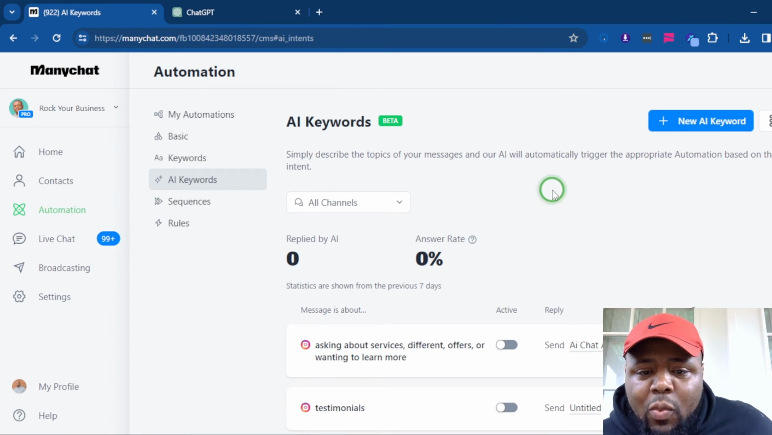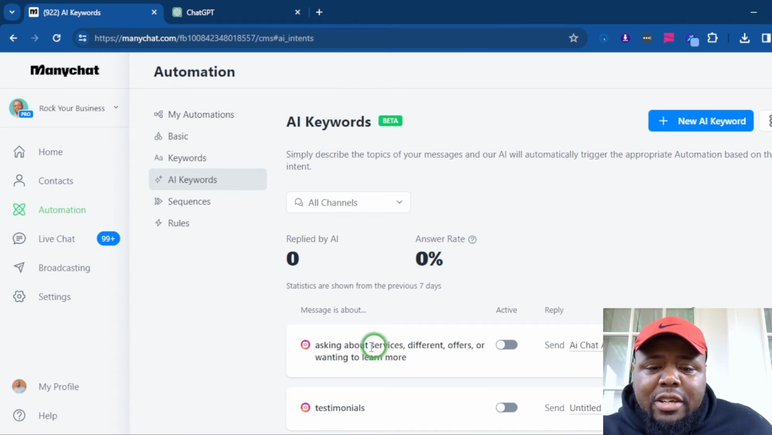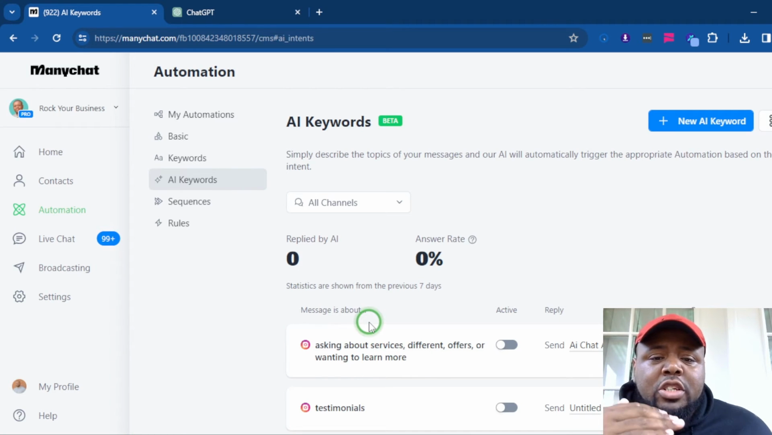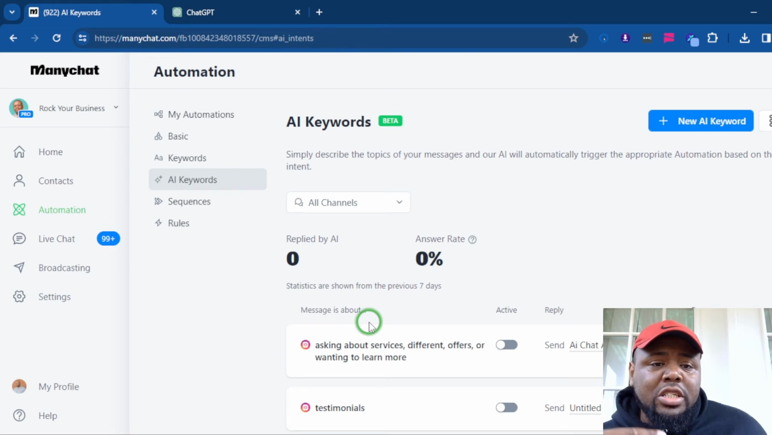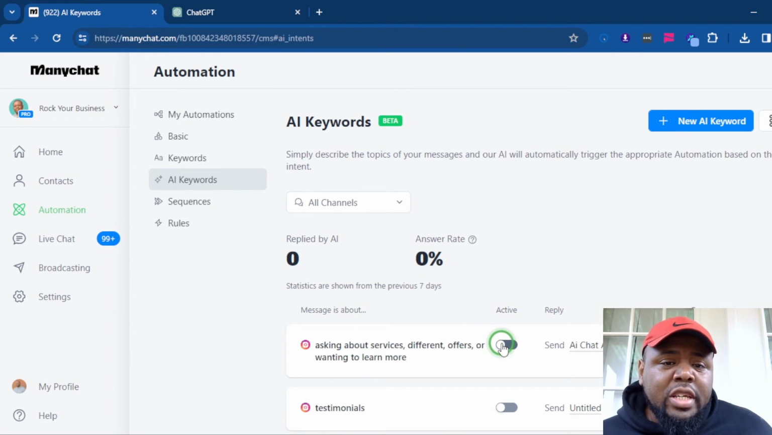I tested this a while ago, and even though I put in asking for services, offers, and wanting to learn more, when someone asked me a general question, I noticed the automation still popped off. That's why I cut it to inactive. But this is a great feature because once it gets fleshed out, I'm pretty sure it's going to get better, and you can literally start integrating more AI-based features into your DM flows.